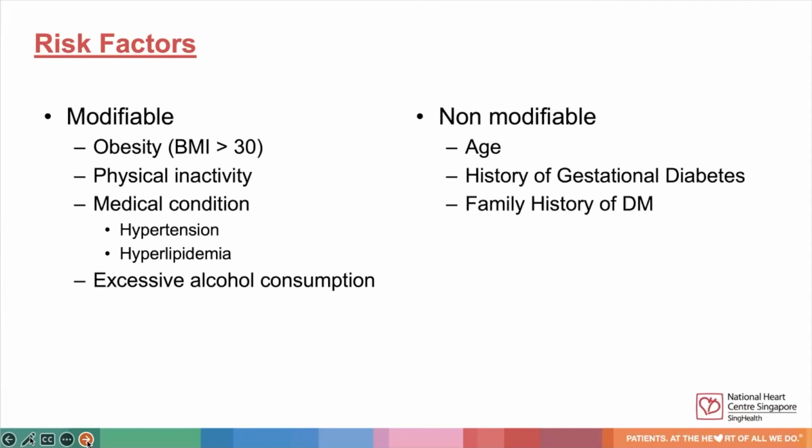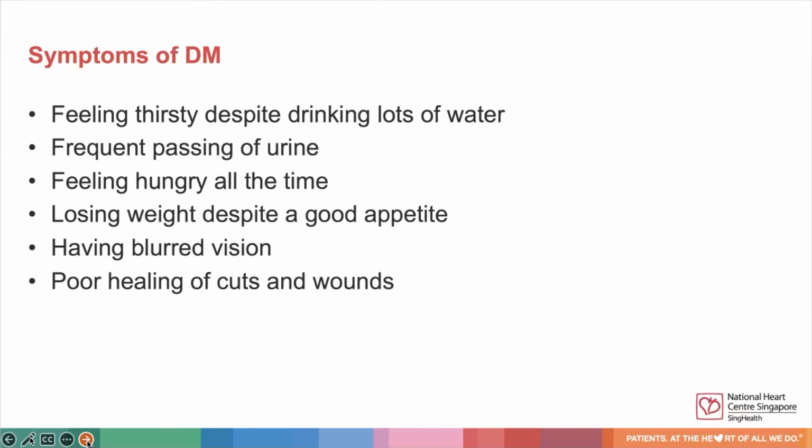The risk factors for DM include modifiable risk factors such as obesity, physical inactivity, medical conditions such as hypertension and hyperlipidemia, and excessive alcohol consumption. Non-modifiable risk factors include age, history of gestational diabetes, and family history of DM. Diabetes can be a silent condition, or patients can also have the following symptoms: feeling thirsty despite drinking lots of water, frequency in passing urine, feeling hungry all the time, losing weight despite having a good appetite, having blurred vision, or having poor healing of cuts and wounds.